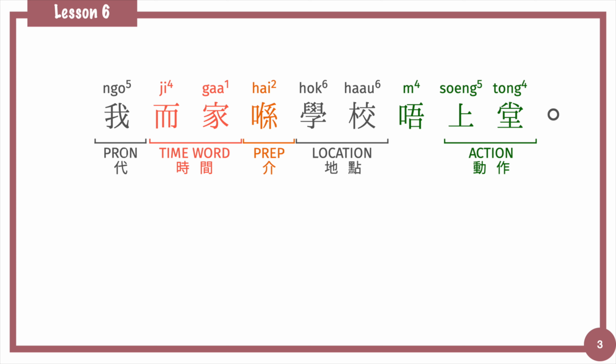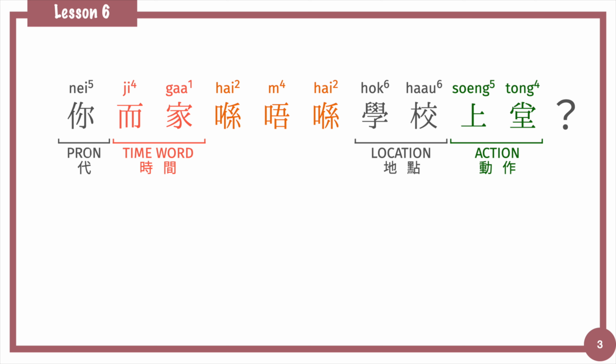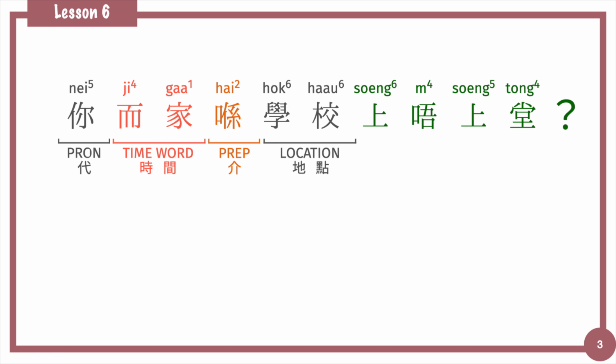If 唔 is added before the verb 上, that means we are negating the action. The sentence still means I'm not having a lesson at school now, but the person is still staying at school. He's just not attending class. He may have other things to do at school. It's also the same for a yes-no question. 你依家喺唔喺學校上堂 is asking about the place. 你依家喺學校上唔上堂 is asking about the action.